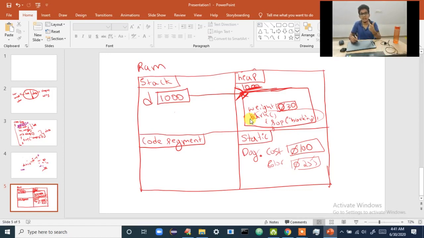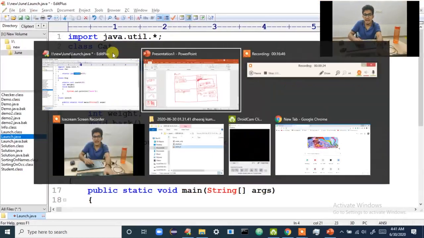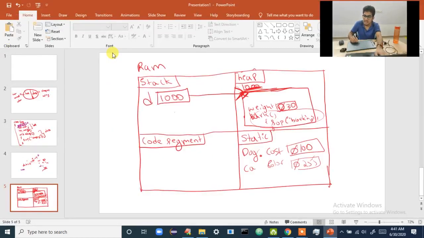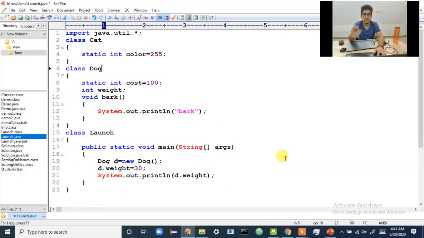So how is it stored here? It is stored by the class name. What is the class name of this static color? It is Cat. So it is stored as Cat.color. This is how it is stored. I want you to take the screenshot of this. So take a screenshot of this code.